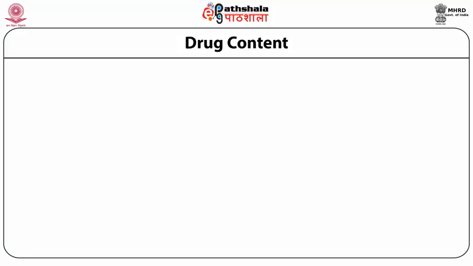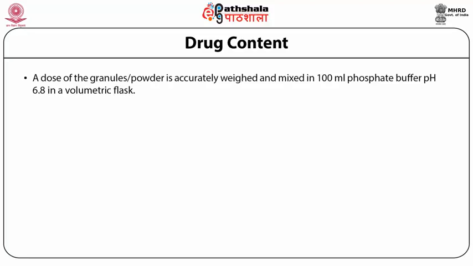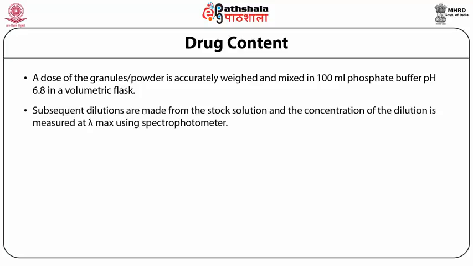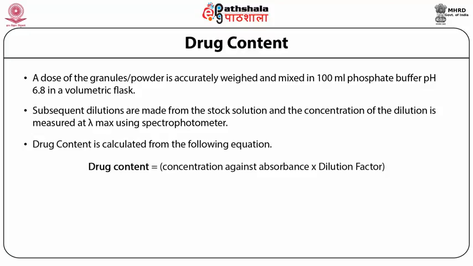The drug content for the granules or powder is also required to be known. Here, a dose of the granules or powder is accurately weighed and is then mixed in 100 ml of phosphate buffer of pH 6.8 in a volumetric flask. Then, subsequent dilutions are made from the stock solution and the concentration of the dilution is measured at a specific lambda max using a spectrophotometer. The drug content is then calculated using the following equation: the drug content is equal to the concentration against the absorbance multiplied by the dilution factor.